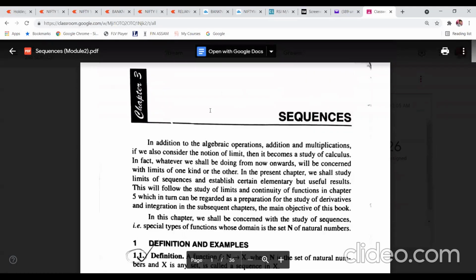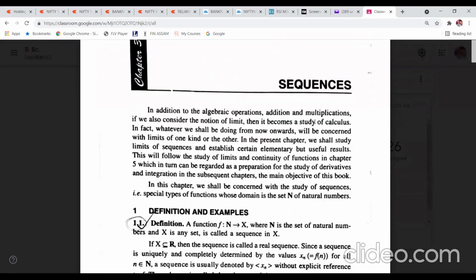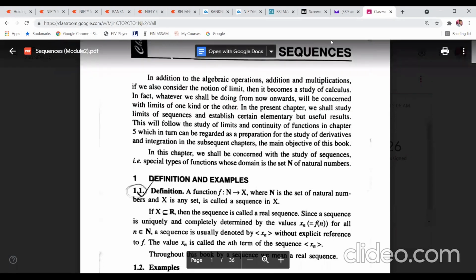Okay, so we'll start with the sequence part. Now, if I say sequence, what does it mean in general? What does it mean if I say in a simple way that is sequence? Can you tell me, anyone? Say, if I am saying here 1, then 2, then 3, then 4, then 5, like this it goes on.